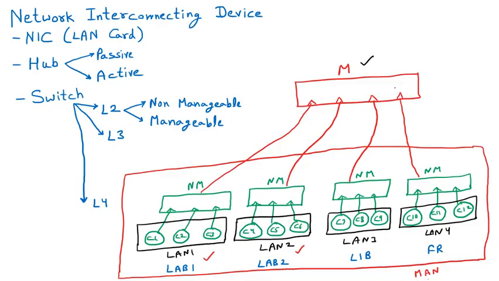So we can work with every port of the manageable switch. We know that at this time the library is not as important, so the administrator says, do not give any speed to the library. That means the library net is no longer working. There will be no internet connection in the library.